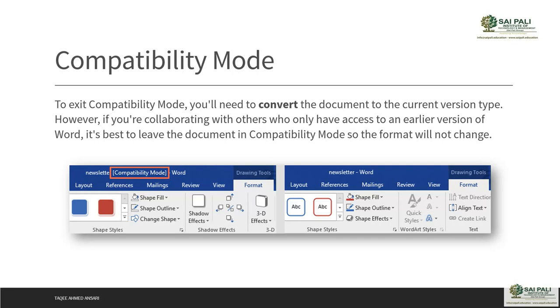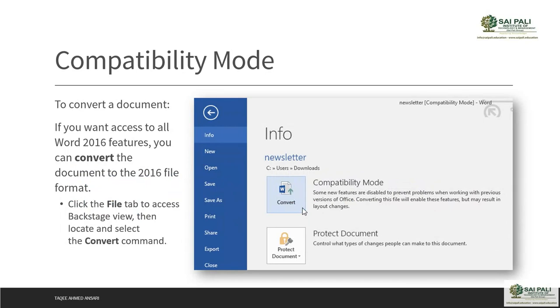So be careful if you want to convert this. Now when you want to convert the document, if you want access to all the Word 2016 features, you can convert the document to the 2016 file format. For that, you will click the File tab to access the backstage view.